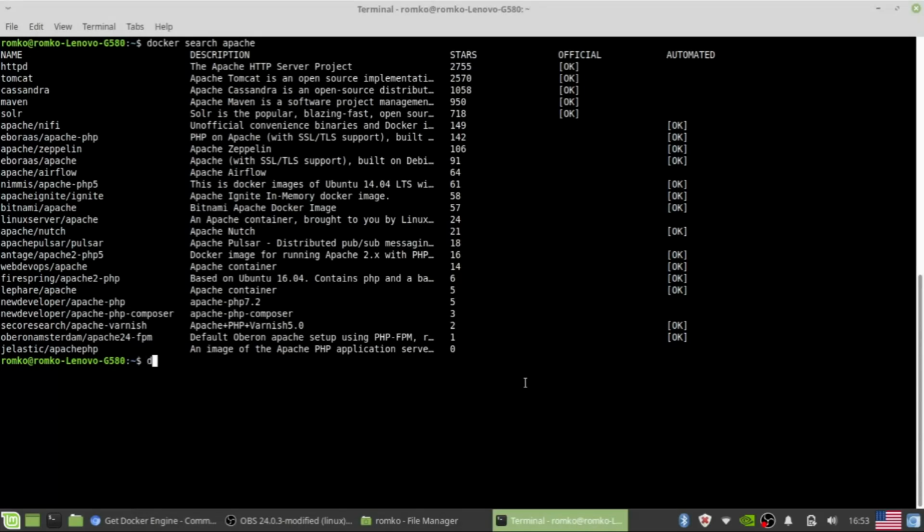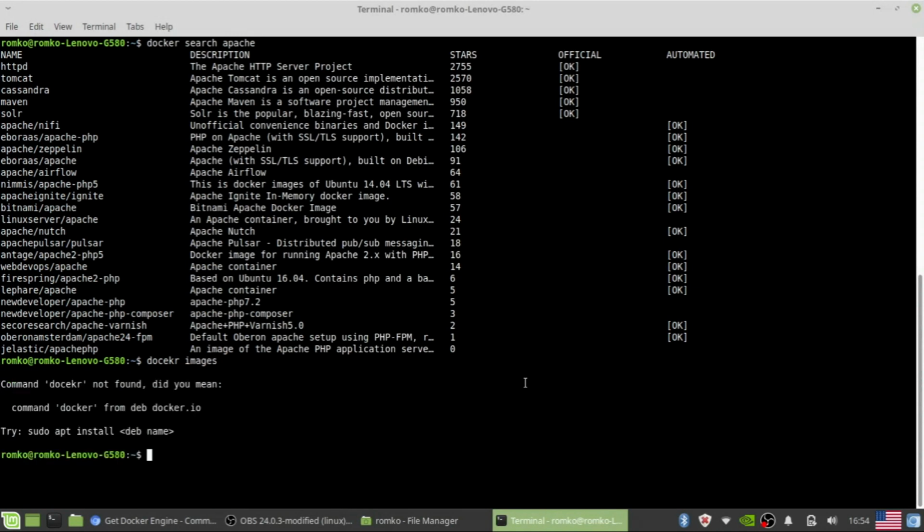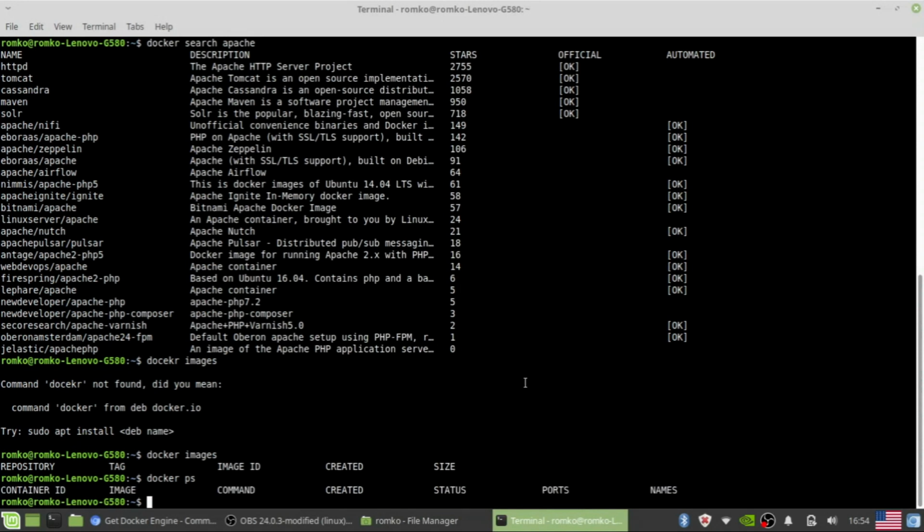Okay, right now we can recheck what I have. In images it should be an empty list. Yes, empty list. I have no images and no running containers.